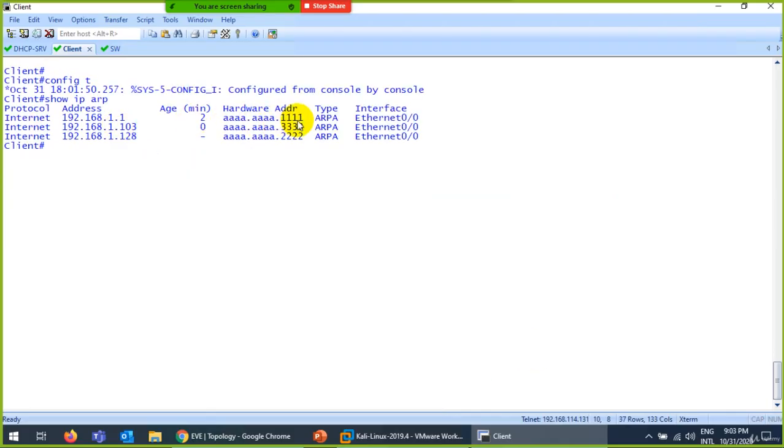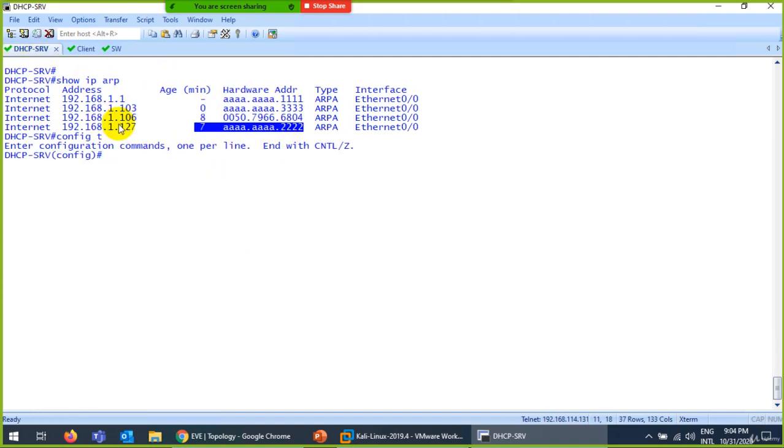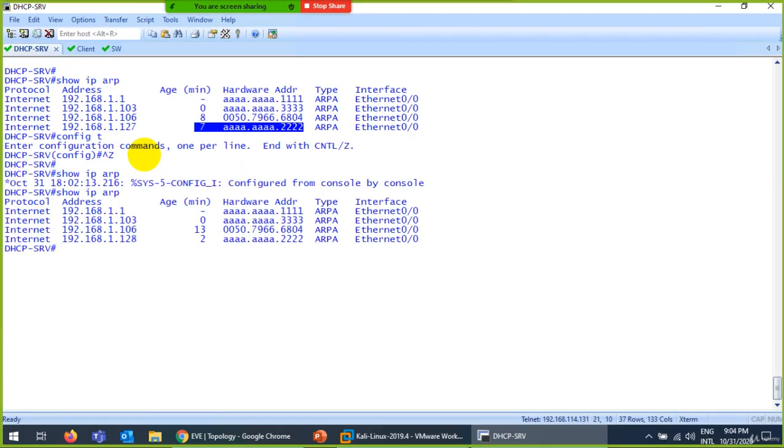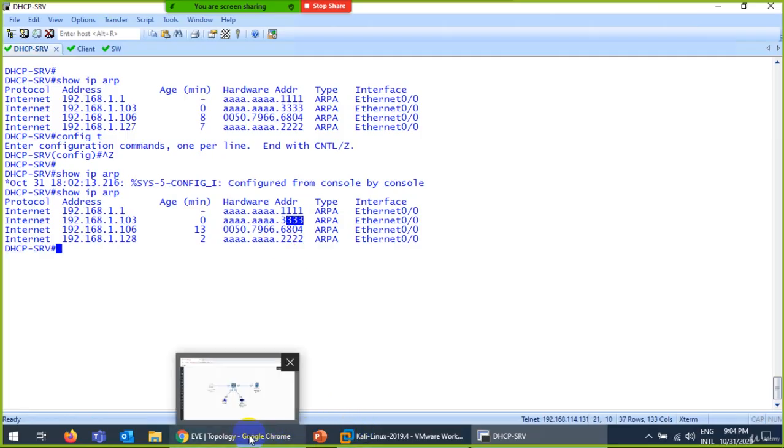Now 1 is in front of its own MAC address, and 2 is in front of 2, but it will change. This 3 will be shown to the client here. This 1 will be replaced with 3, and for DHCP, 127, not 127, now it is 128, this 2 will be replaced with 3. That's what I want from ARP poisoning.